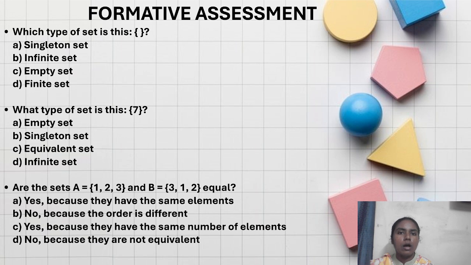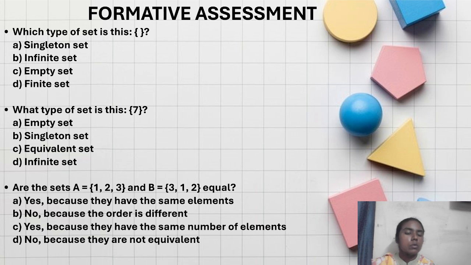So now we finished seeing all the types of sets and also the representations of sets. So let's have one formative assessment session. First question is, which type of set is this? They gave the curly bracket without any elements in it. So what did we study with the curly bracket, the set without any elements? Without any elements means nothing. Nothing means empty. So option C will be the correct answer, empty set.